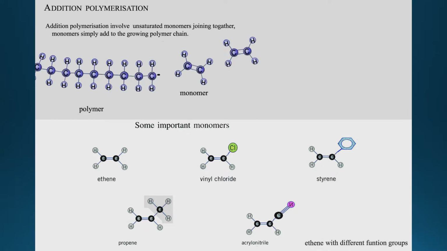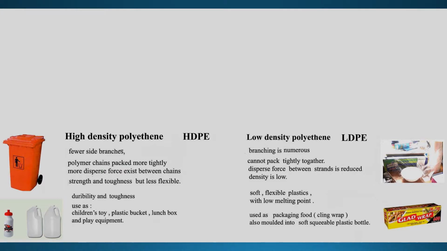Now, we just learned what plastic is made of. This polymer is made of individual monomers. And we're going to talk more about this individual monomer, ethene. Now we're going to study two types of polymer. They both come from ethene. One is called high-density polyethylene. The other is called low-density polyethylene.